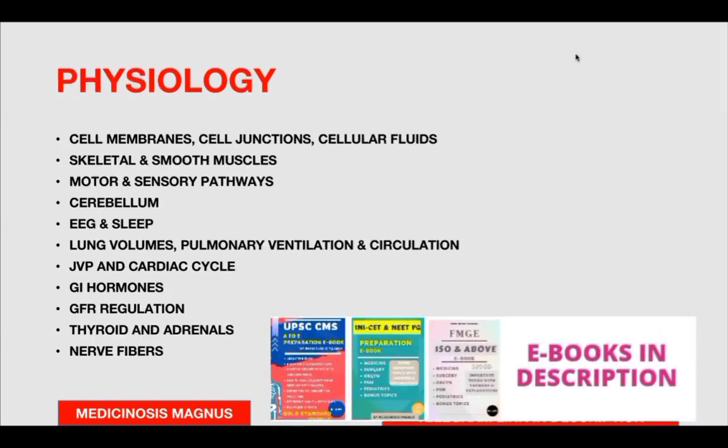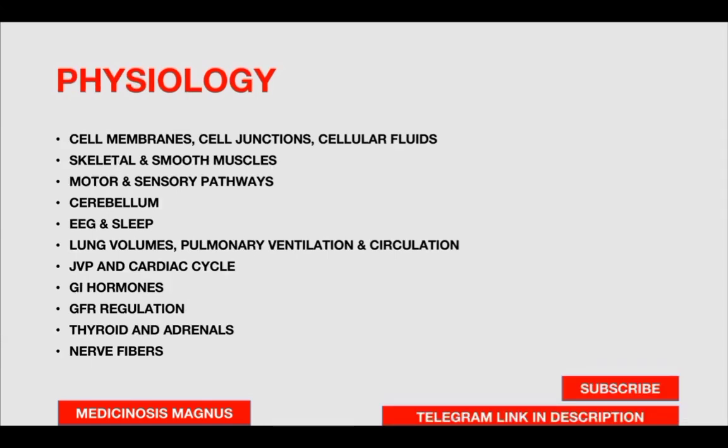In physiology, cell membrane, cell junctions, cellular fluids, skeletal and smooth muscles, all the points. Motor and sensory pathways of the nervous system, cerebellum, ECG, EEG, and sleep. EEG findings are very important, and sleep type of waves are very important. And then lung volumes, pulmonary ventilation and circulation, JVP and cardiac cycle are very important.